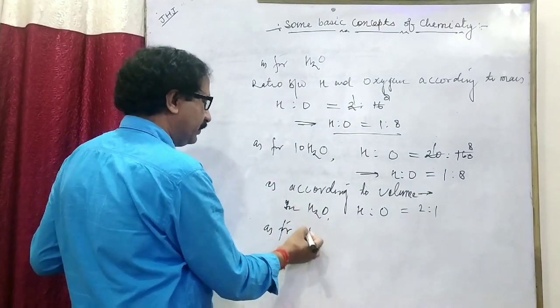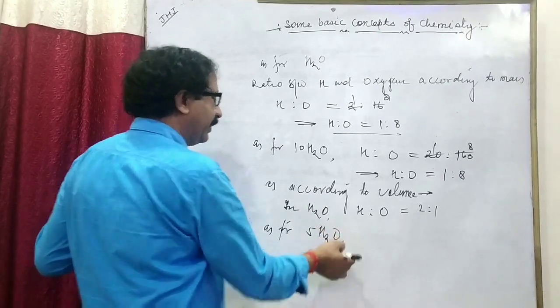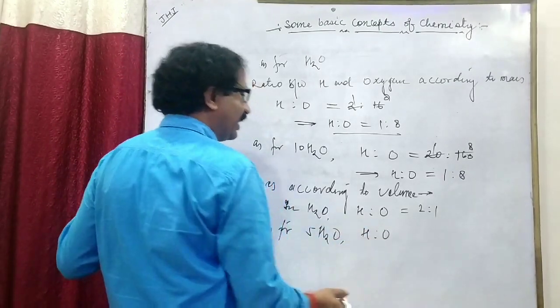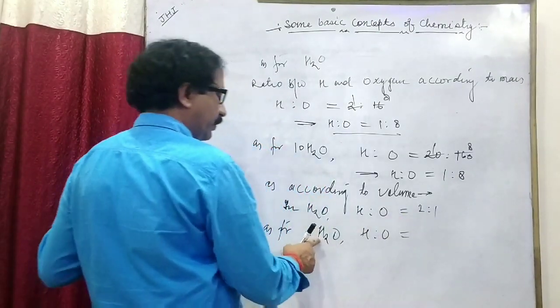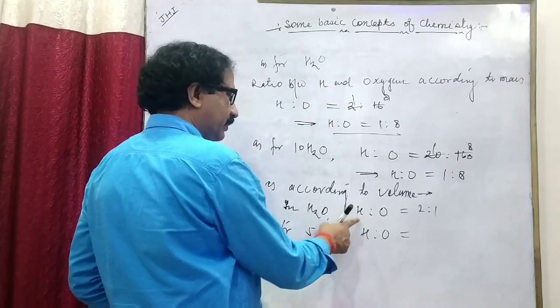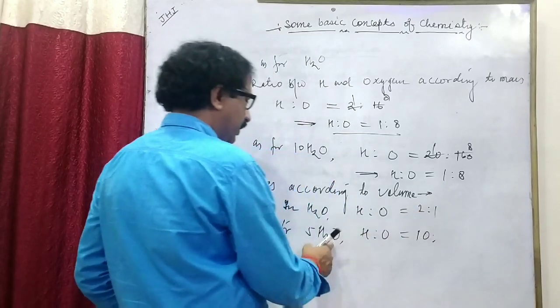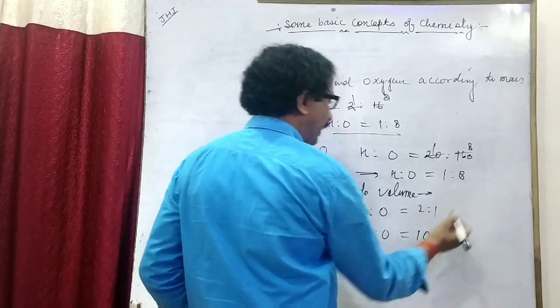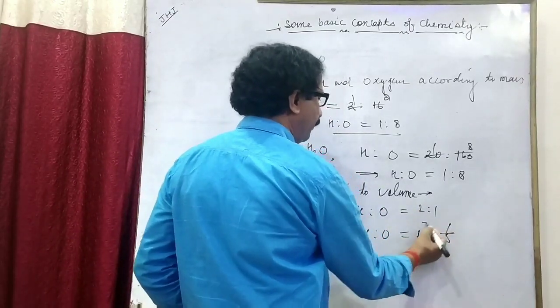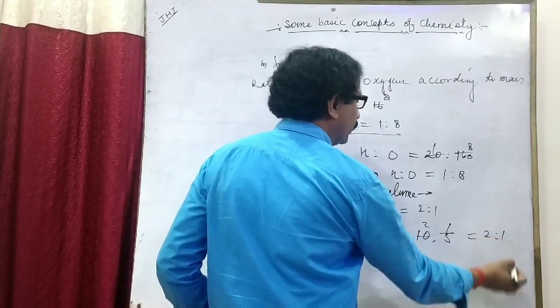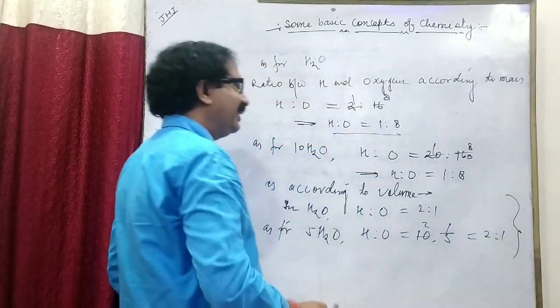As for 5 moles, H to O: 5 times 2 is 10, and 5 times 1 is 5, so 2 ratio 1. That is constant.